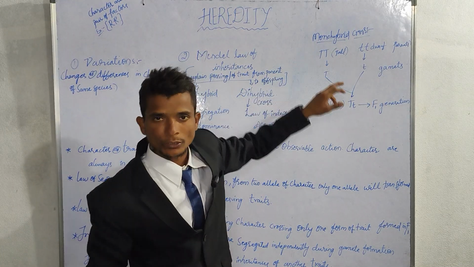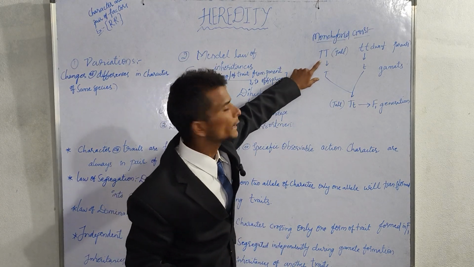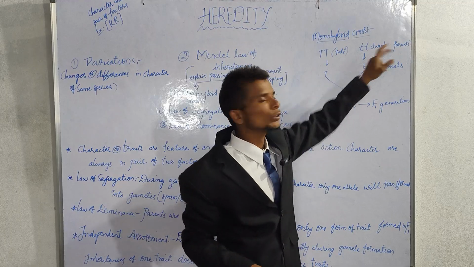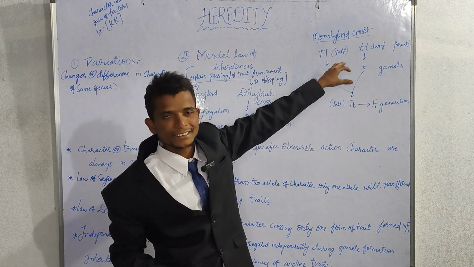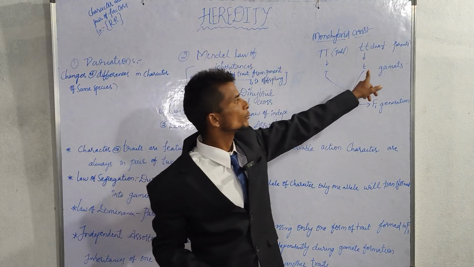In this monohybrid cross, we are taking only one character, like tall and dwarf. Capital T is tall, and small t is dwarf. They are both parents, and these parents are producing gametes, capital T and small t.